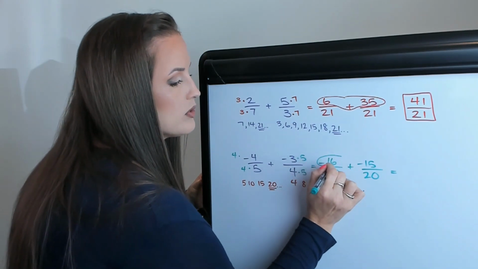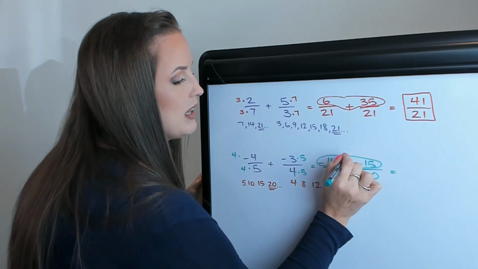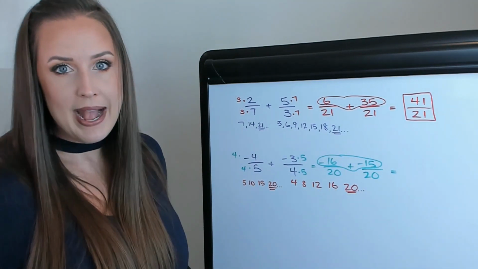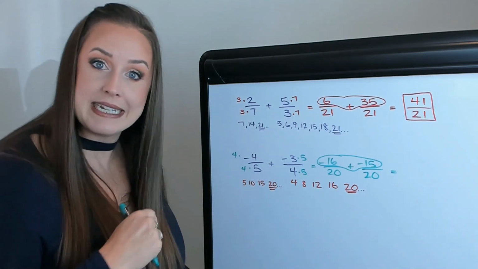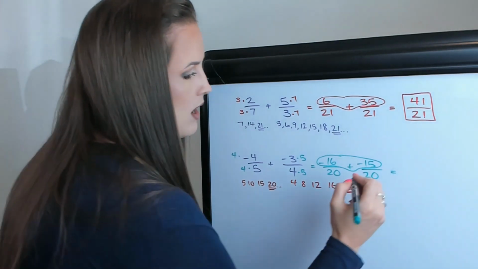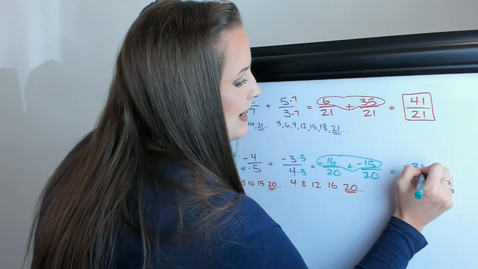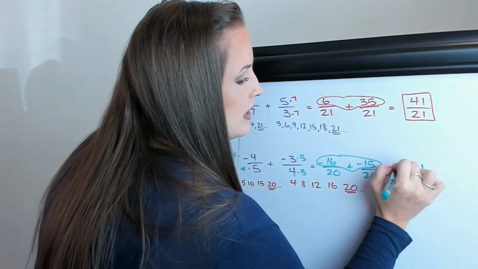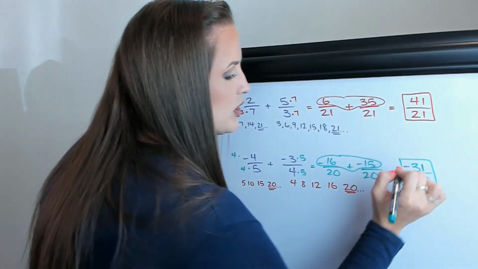So combining those numerators, negative 16 plus negative 15, when you're adding two negatives, you're getting further into the negatives, so you'd add the numbers together. 16 plus 15 is 31. And then you'd keep the negative on there. So negative 31 over 20.